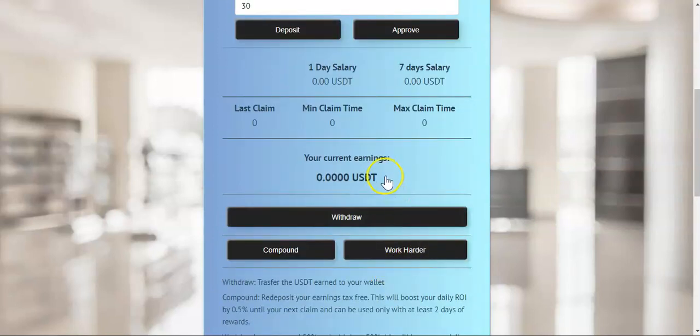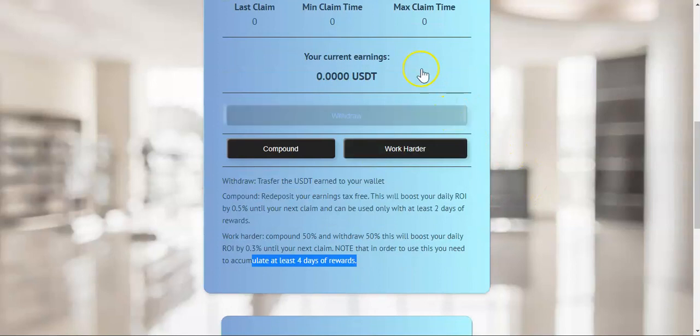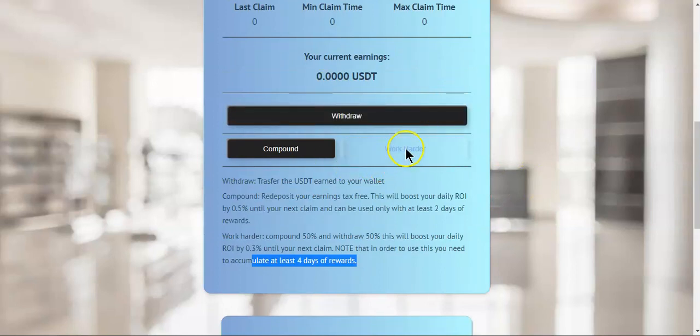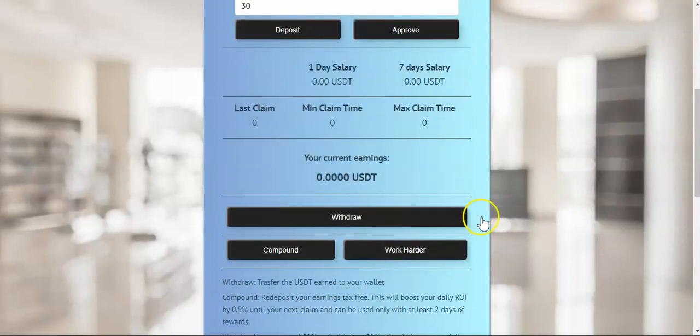So if you start on a Monday, you accumulate Monday, Tuesday, Wednesday, Thursday. Then when it comes back to Friday, when you go back to work on Friday, you hit that Work Harder and you will do the 50-50 strategy. That means you will pocket something and you will reinvest something. So in the long run, every Friday you are working harder, increasing your weekly payments, and you are increasing your position.